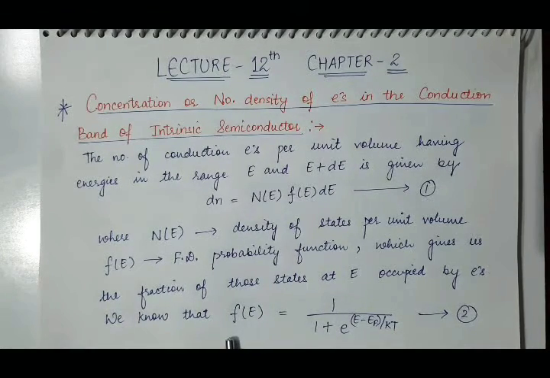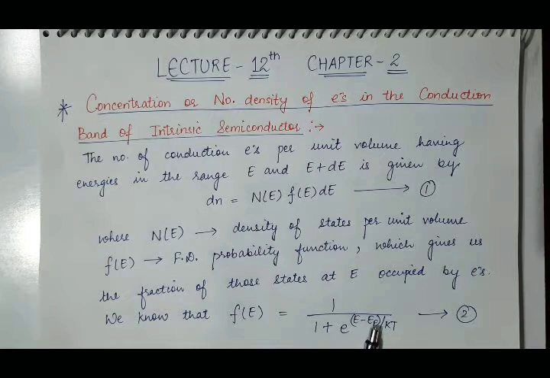It is also known as the Fermi-Dirac probability distribution function, given by 1 upon 1 plus e raised to power (E minus Ef) by kT. Ef is the Fermi level: at 0 Kelvin, all levels below it are filled and all levels above it are empty.